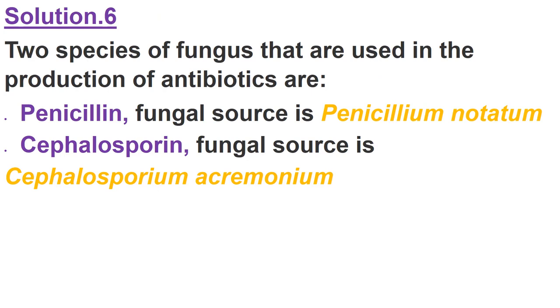Next is the answer for question number 6 of NCERT. So here you need to give the name of 2 species of fungus that are used in production of antibiotics. So first is Penicillium notatum, which gives us penicillin, right? Second example is given here. The name of the fungus is Cephalosporium acrimonium. Okay, Cephalosporium acrimonium. And the antibiotic which is obtained by this fungus is cephalosporin. So cephalosporin, penicillin. These 2 antibiotics names you can learn from here.